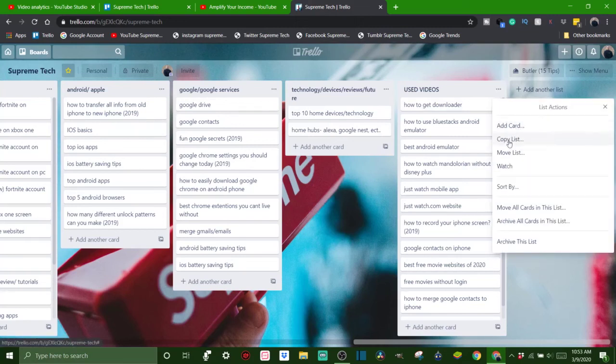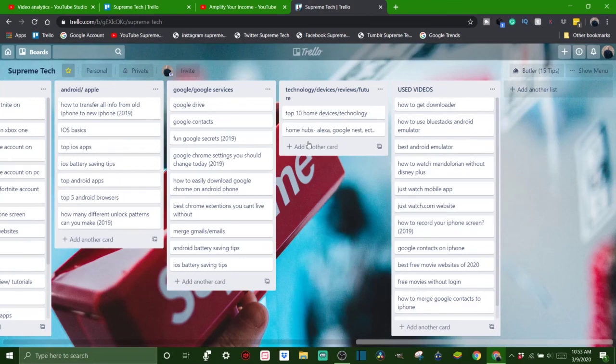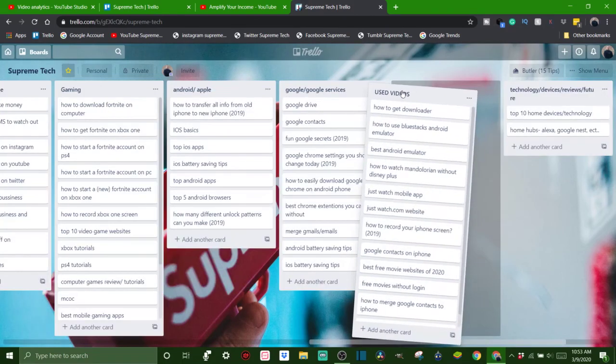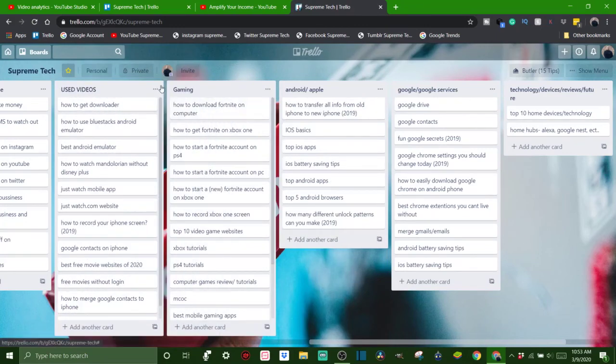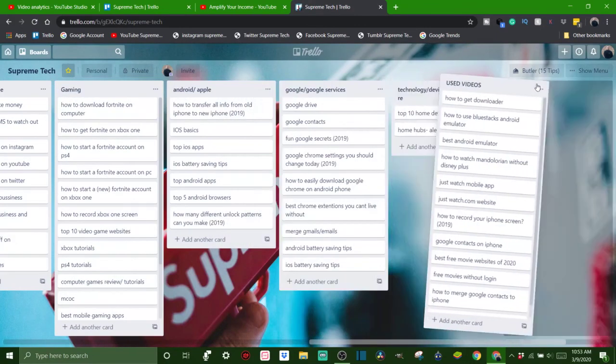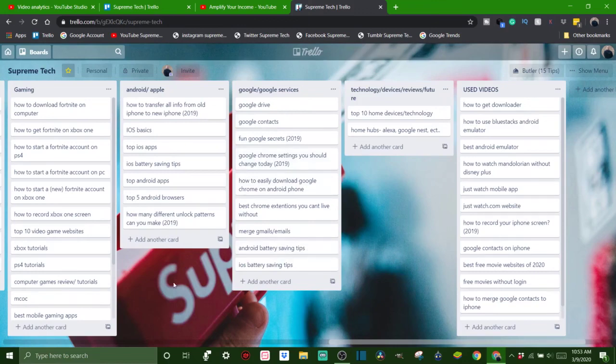Here is where you can also do your actions. Oh, if you want to move a whole list, same thing like the cards. You just click up here, at the top of the list, and you can move the whole list. You can move it in different placements, wherever you want to put them.